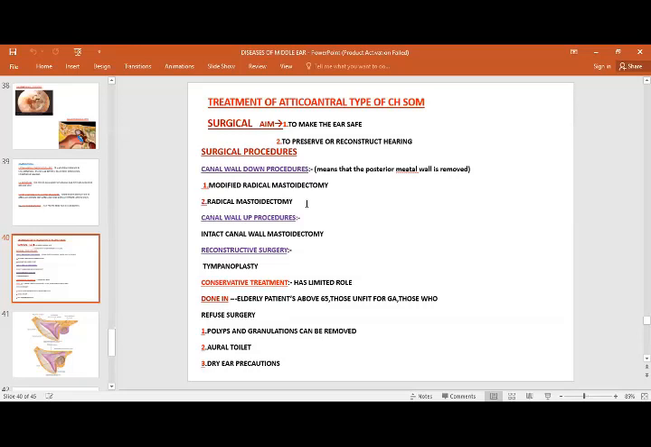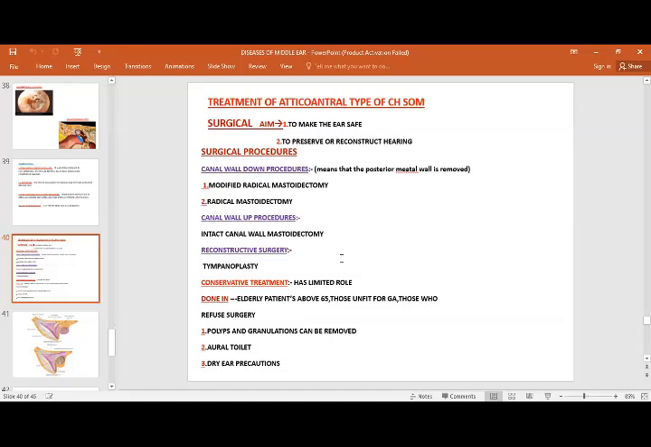Radical mastoidectomy is done very rarely, only in a few conditions, while you need to definitely learn the indications for modified and radical mastoidectomy. We will discuss them in the lecture. And after doing these two procedures to make the ear safe, we need to go for reconstructive surgery, that is tympanoplasty, to restore or preserve the hearing